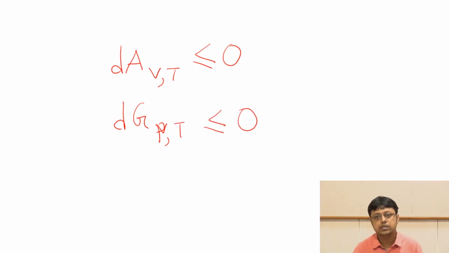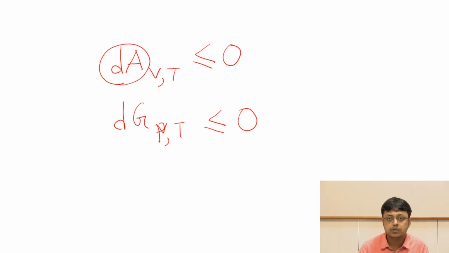So whenever we consider a constant volume temperature process, we'll look at the associated change in Helmholtz free energy. Whenever we look at a constant pressure temperature process, we'll look at the associated change in Gibbs free energy. Now, let us move on and try to understand what this Gibbs free energy and Helmholtz free energy is all about.